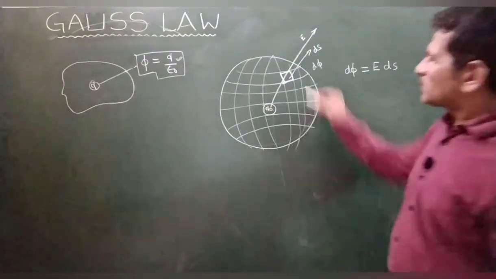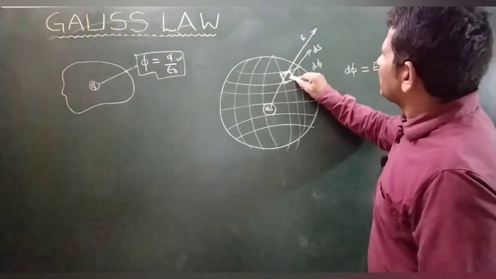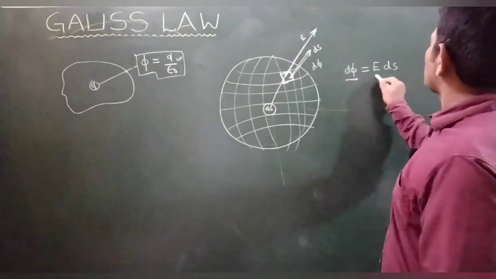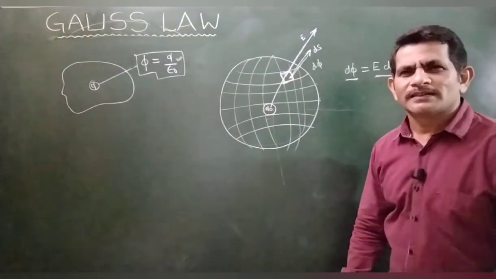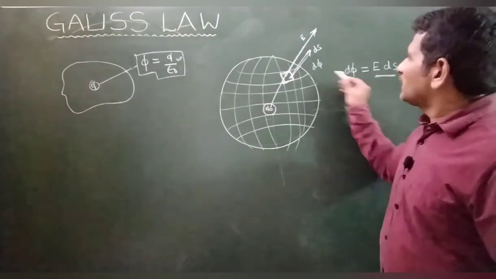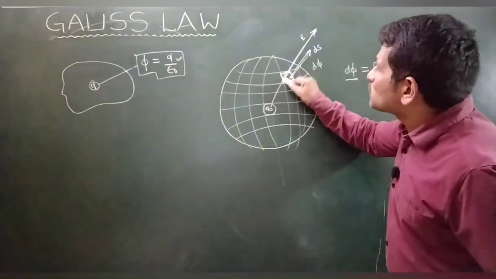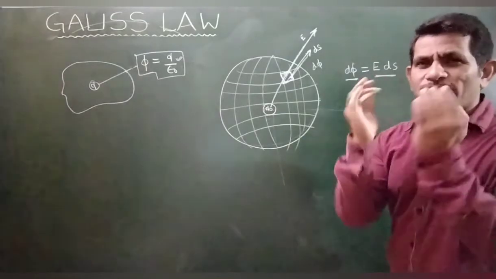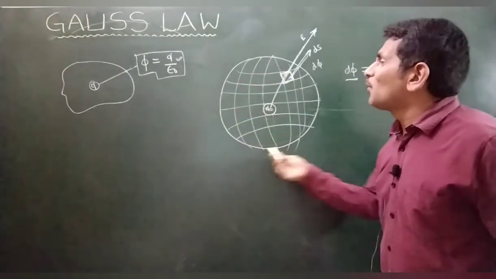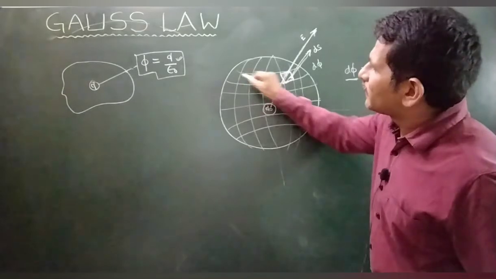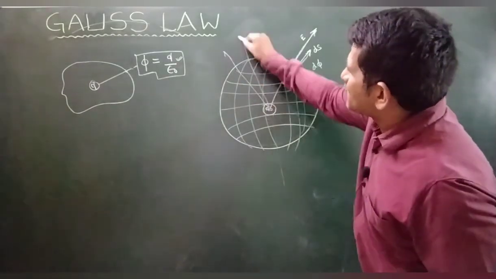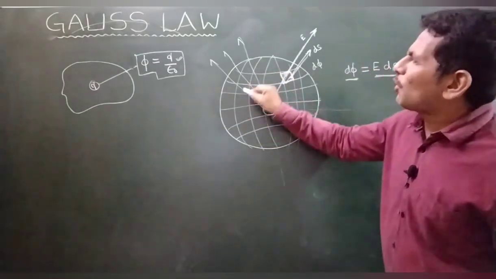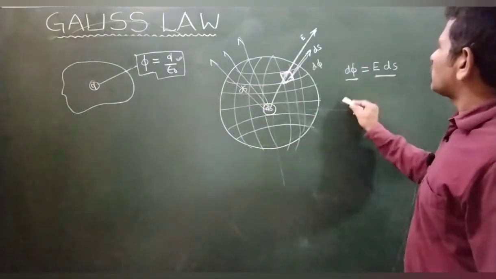E ds, because you are taking a small area. Here, at ds, the electric field is E. The flux d phi is equal to E ds. What is the meaning of d phi? The flux passing through this small area. If I want the total flux, you have to consider the total area, this area, this area, this area. Flux is passing through each of these areas. If you consider all the small ds together, you will get the total flux.